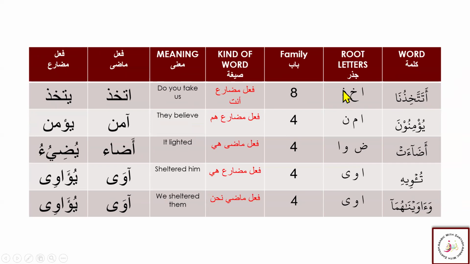And you know that here it is from family 8, Feli Mudare Anta, and the Feli Madi is Ittakhadha, the Mudare is Yattakhidhu, Ittikhadhan. So this is Muttakhidhun, the Ism Fa'il, and the Ism Maf'ul is Muttakhadhun. So this here is Istifham, the question, do you take us? So this is Hamza for Istifham, and again it is from family 8.